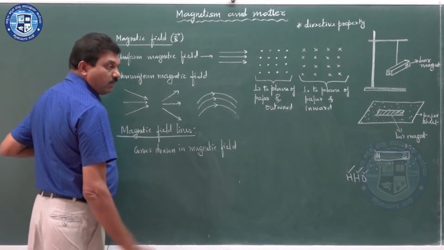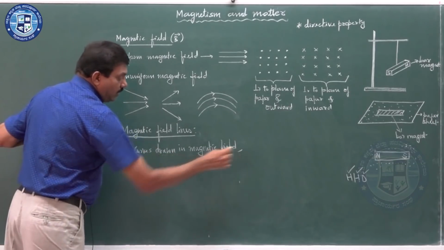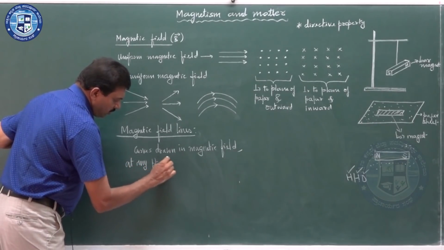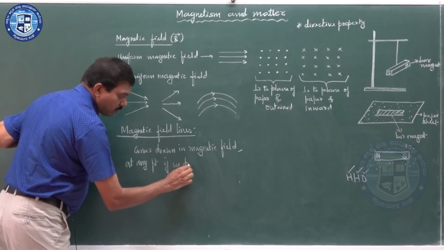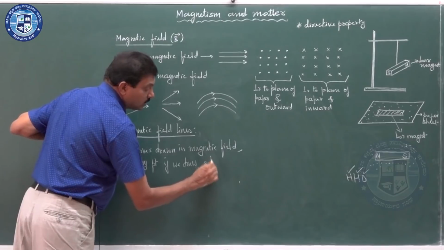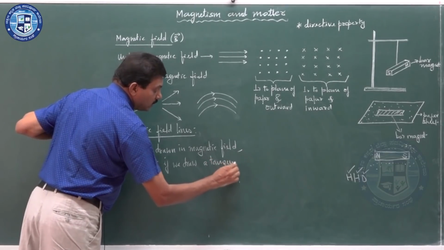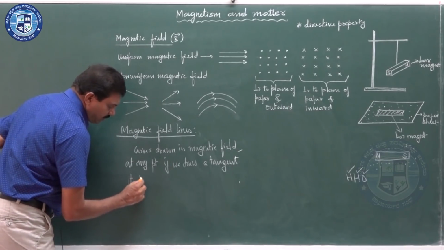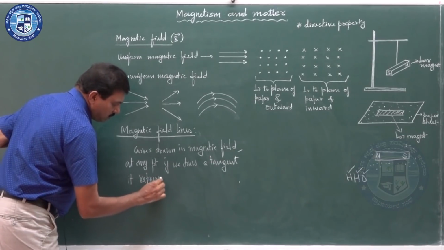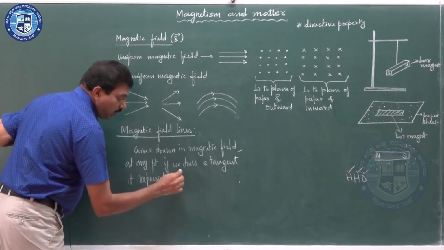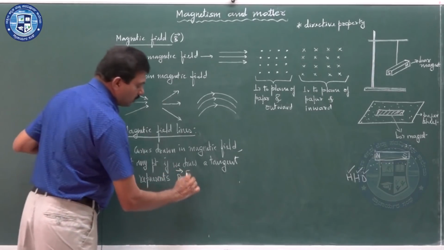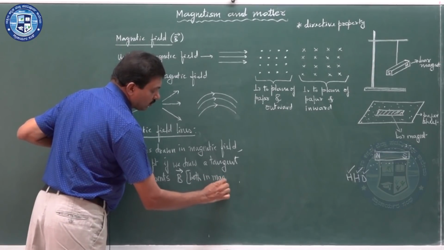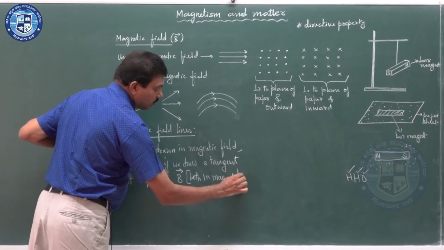So, for a curve drawn in the magnetic field, the condition is that at any point, if we draw a tangent, it should represent the magnetic field vector, meaning both in magnitude and direction.